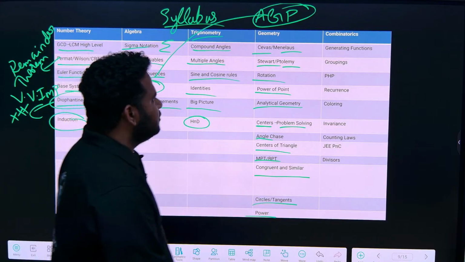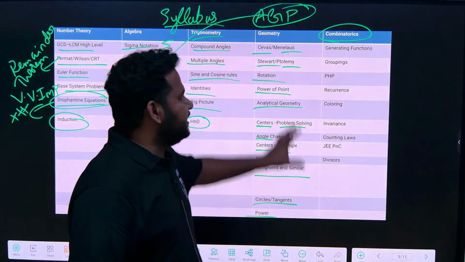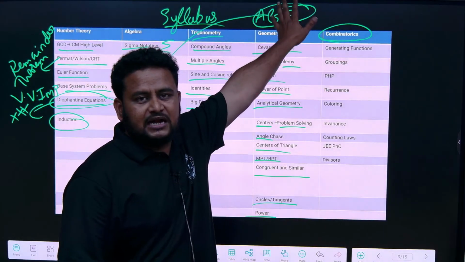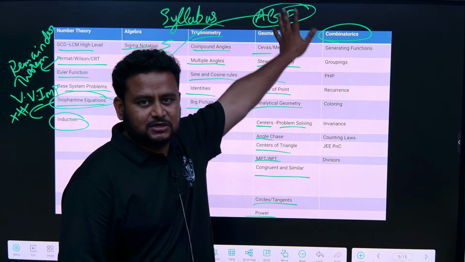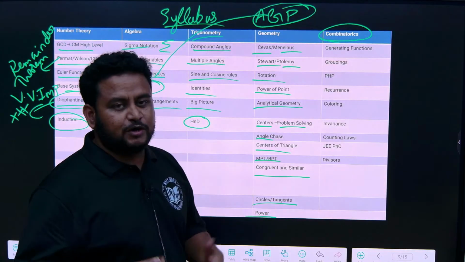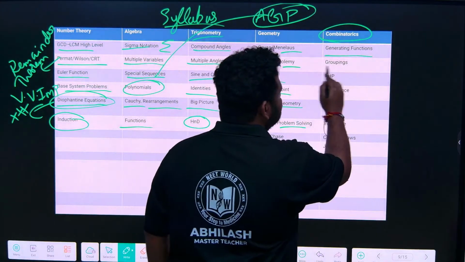Then we have combinatorics, permutation and combination. The most important topic when it comes to higher level, that is class 11th and 12th, is combinatorics. You should be very thorough with this, because definitely questions will be coming from here. For example, you will be studying the pigeonhole principle, such kind of things. Here we have generating functions, groupings.